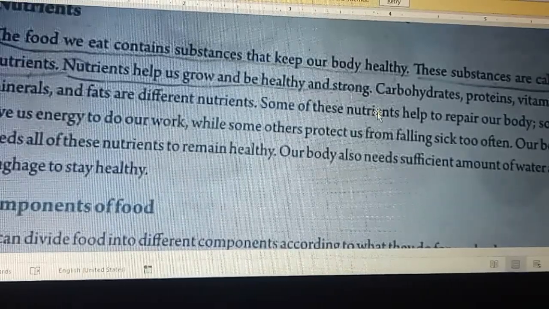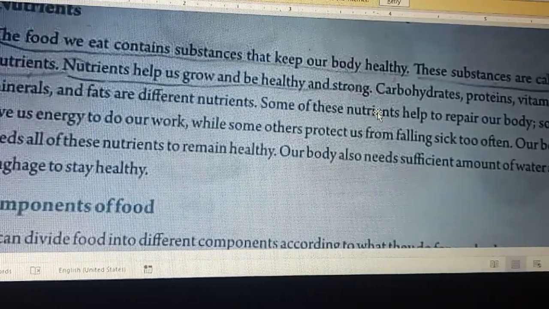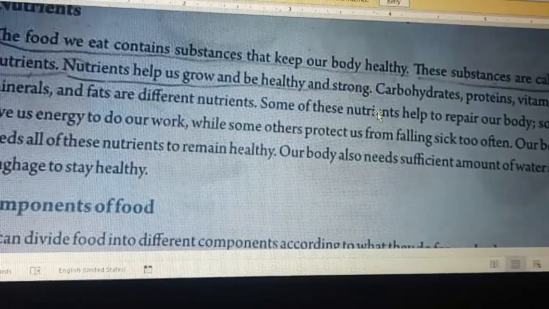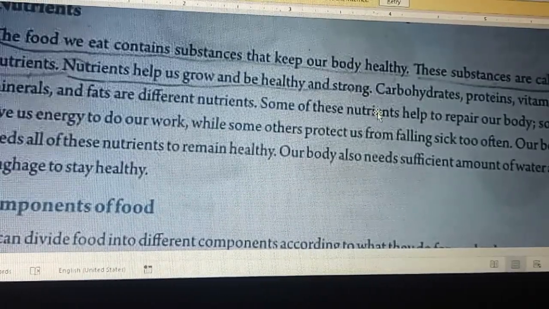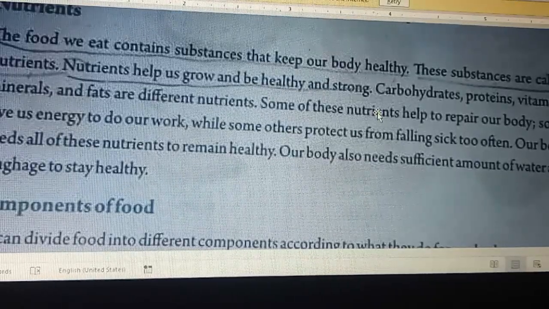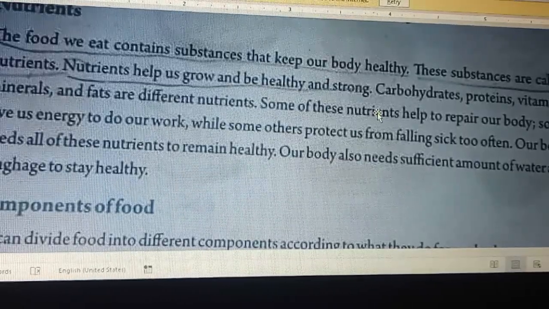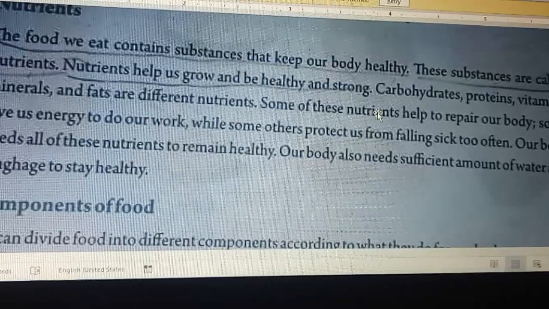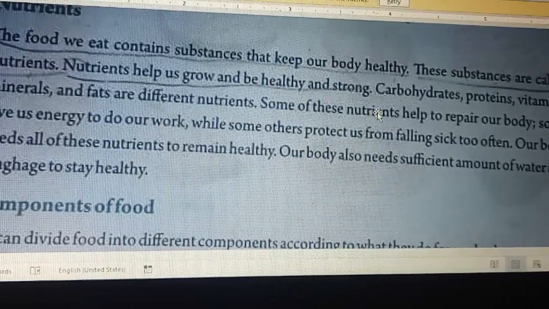Once more, our body needs carbohydrates, protein, vitamins, minerals, and fats, because these nutrients help to keep our body healthy.